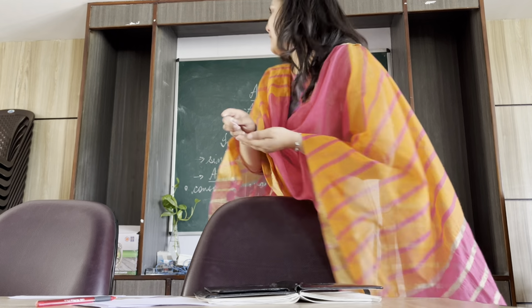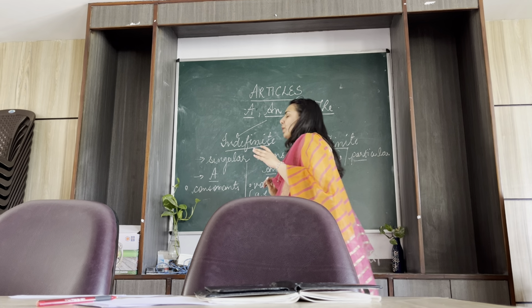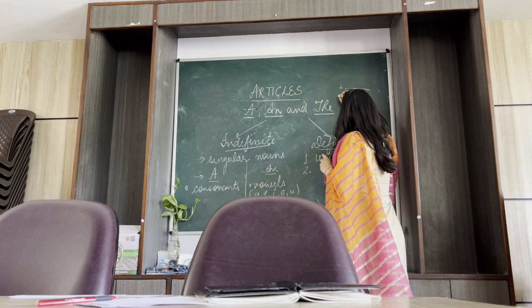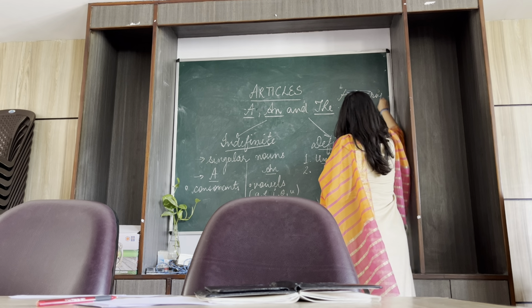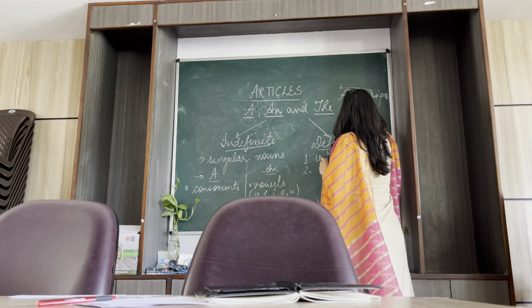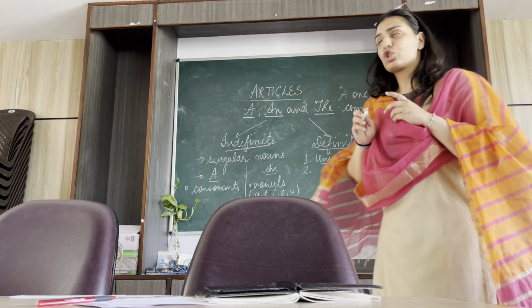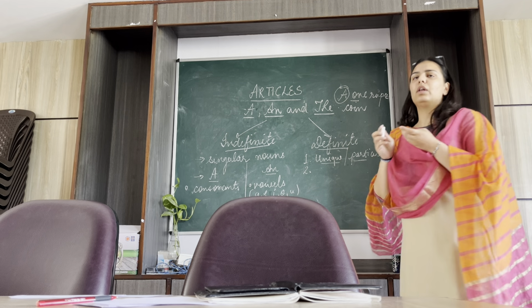Next, there are certain exceptions everywhere. So you always say a 1 rupee coin. So why do we use a ahead of this vowel?